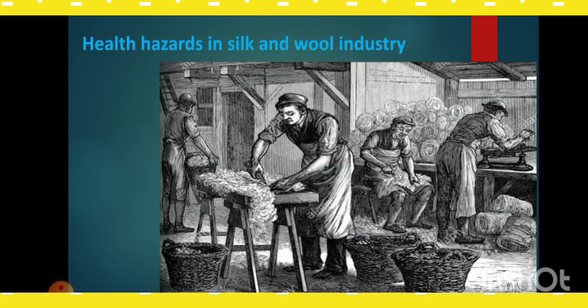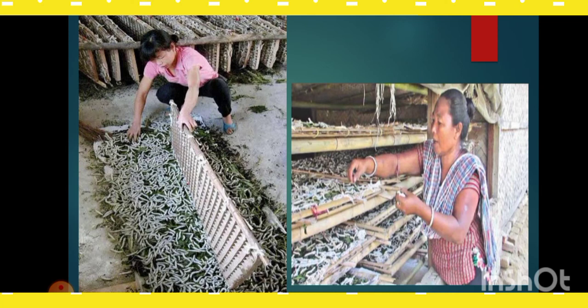Now, what are the different health hazards in the silk and wool industry? We know that in India or in any other country, many people earn their livelihood from the wool and silk industries. But workers employed in these industries are adversely affected by many health problems and diseases. Some of the serious health problems are like sorter's disease. Here you can see many people are involved in sericulture or the woolen industry. There are a number of people involved, they earn their livelihood from these industries, their bread and butter they get from this industry.